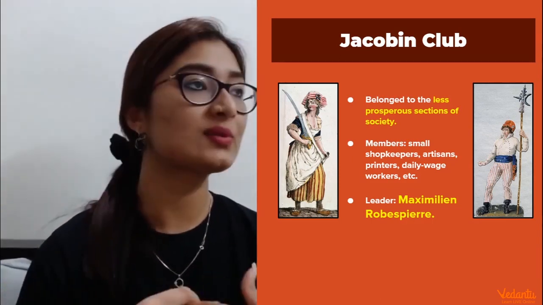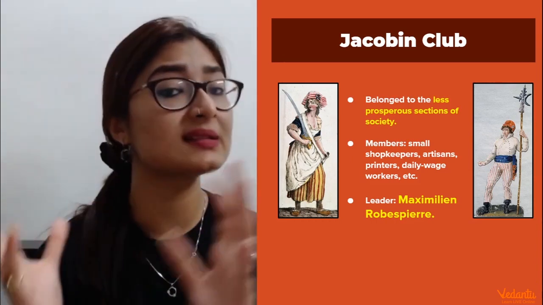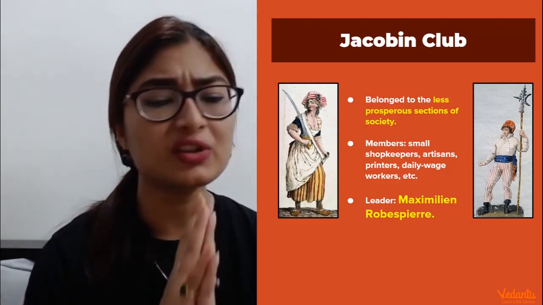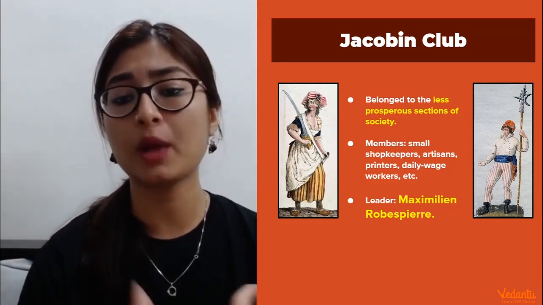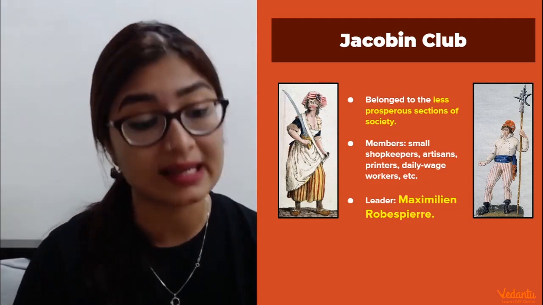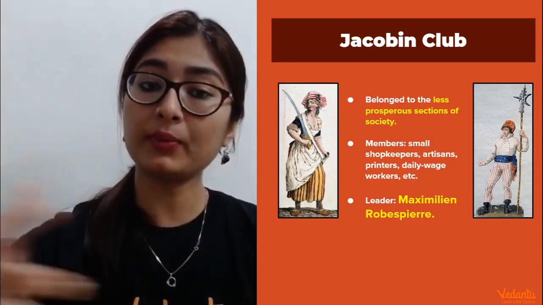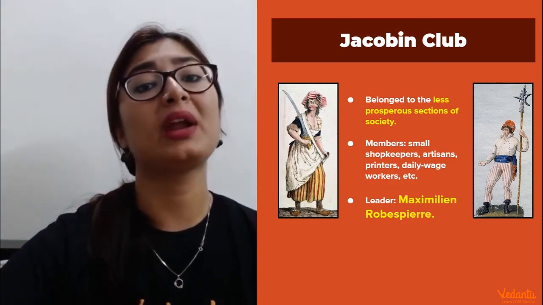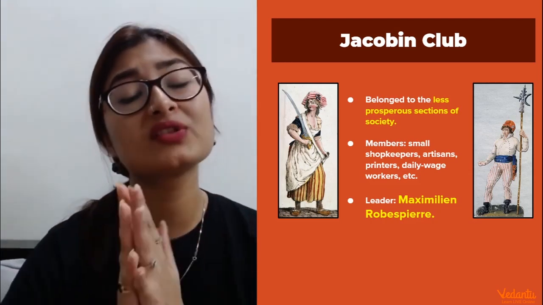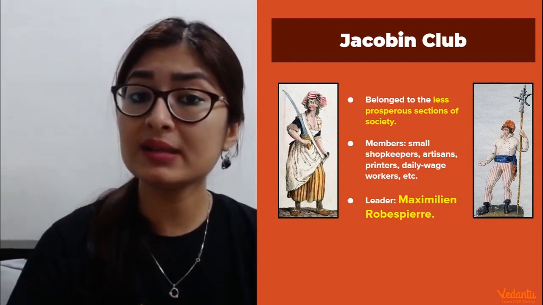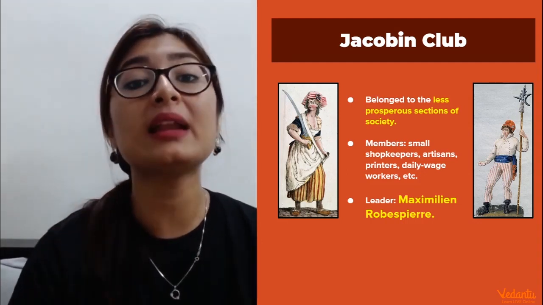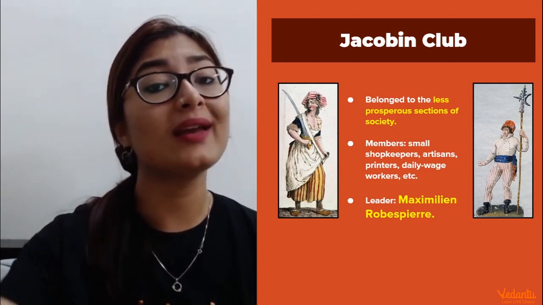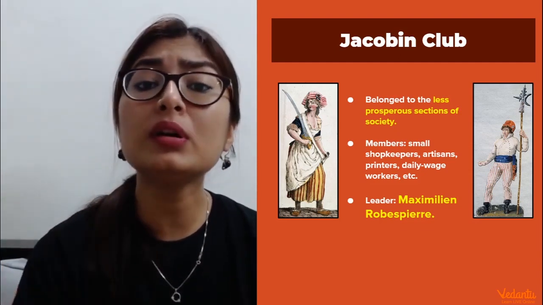Now, what was this club? This was definitely formed by the less prosperous people of the society, because they were not being catered to or included by the new constitution of 1791. It included pretty much everyone of the small scale, like shopkeepers, artisans, printers, daily wage workers, etc. How were they different from the rest of the people? Definitely, they were not as prosperous, but they also wanted to establish a sense of pride in being a less prosperous sector of the society itself. They decided to symbolize this by the way they dressed. These guys decided to dress in striped pants. They would wear a red cap, which was actually a symbol of liberty, freedom.